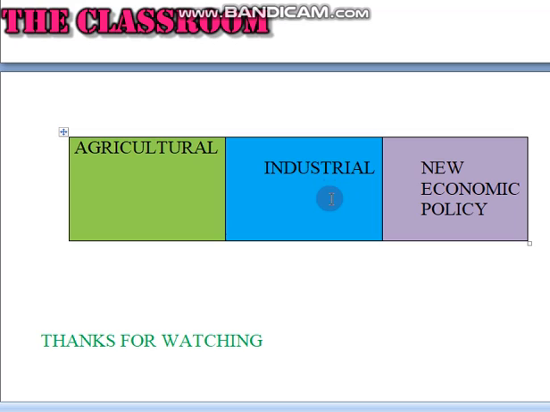Industrial policy. Industrial development is a very important aspect of any economy. It creates employment and promotes research and development. New economic policy. The economy of India had undergone policy reform in the beginning of the 1990s. These economic reforms influenced the overall economic growth of the country in a significant manner.